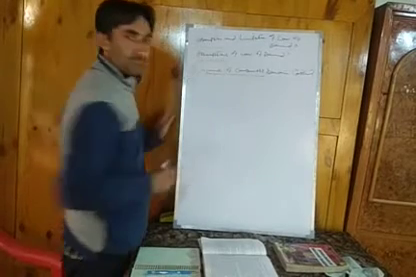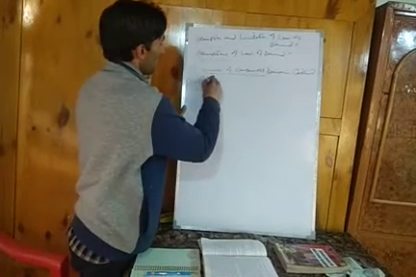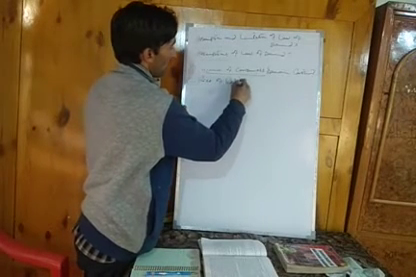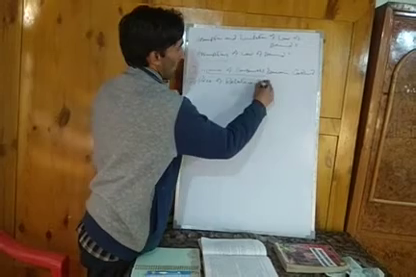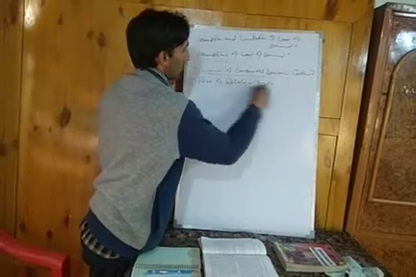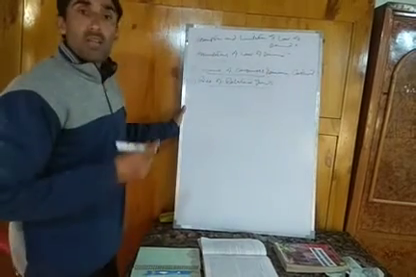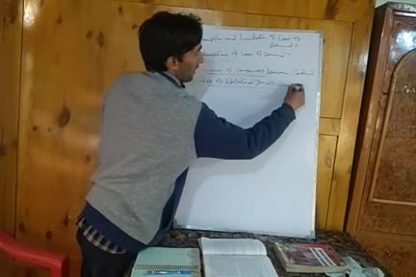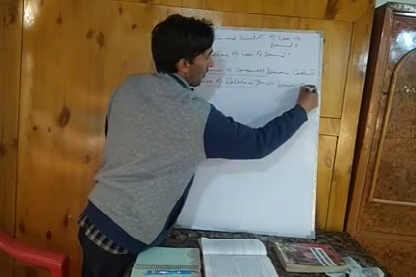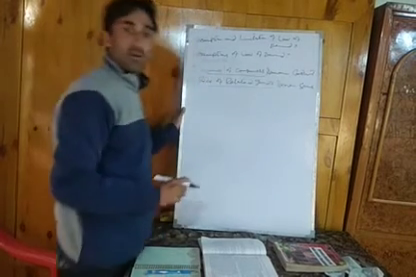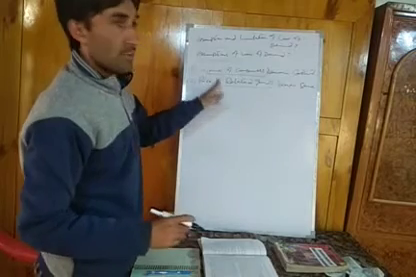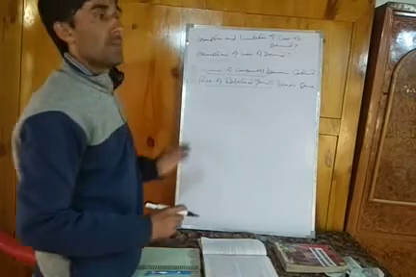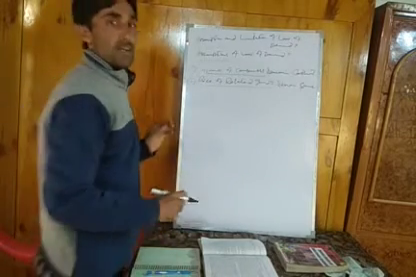Second is price of related goods. Related goods we have already discussed. These are substitutes and complements. That means price of related goods remains same or constant. So the second assumption is that price of substitutes and price of complements remain constant.